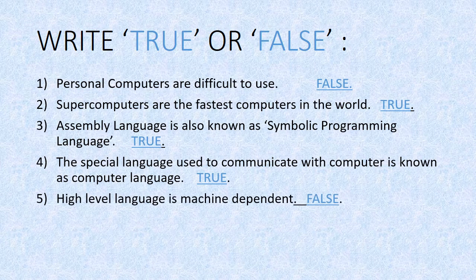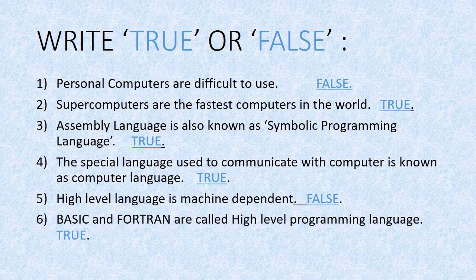Next one, high level language is machine dependent. No, it is machine independent. So this statement is false. Next, BASIC and Fortran are called high level programming language.